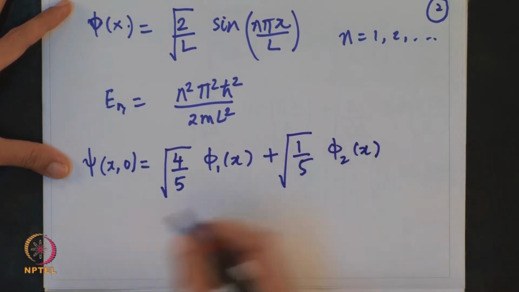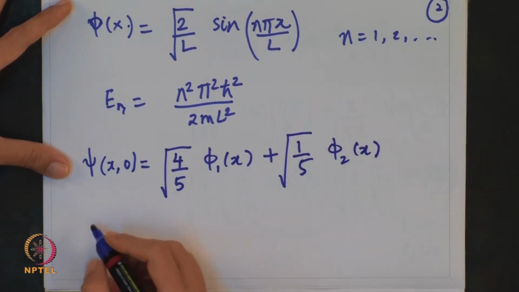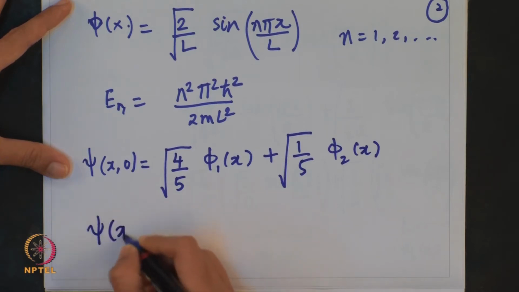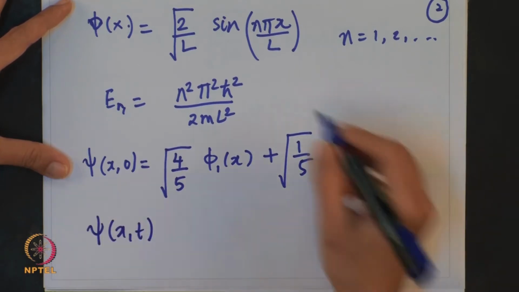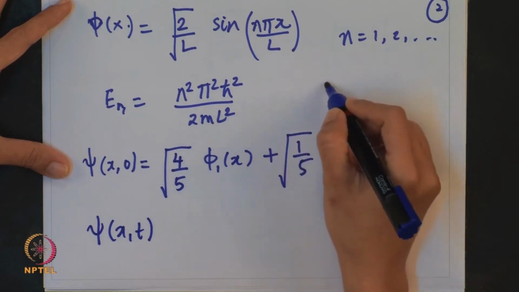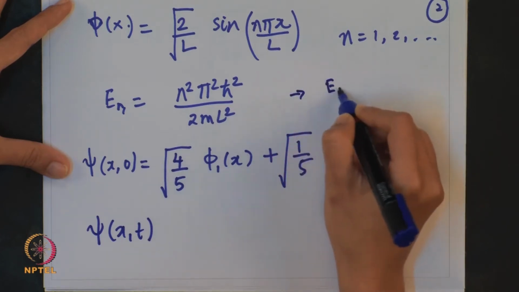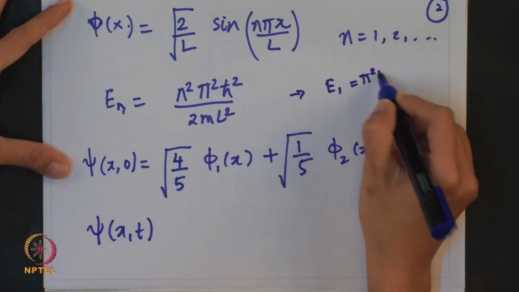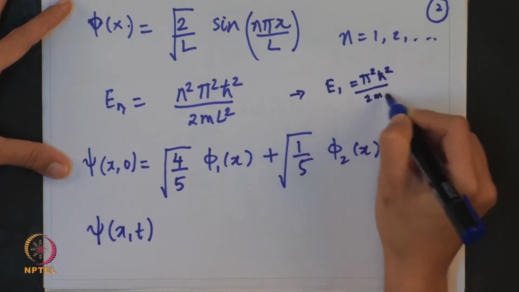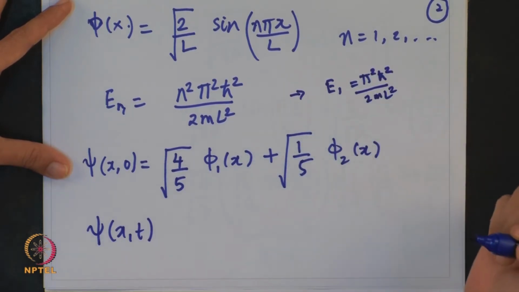Now we have to evaluate the time dependent wave function, that is psi of x comma t. From this relation, E1 will correspond to pi square h cross square upon 2 m L square, and similarly for E2 you can evaluate.